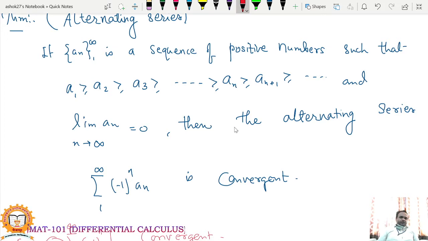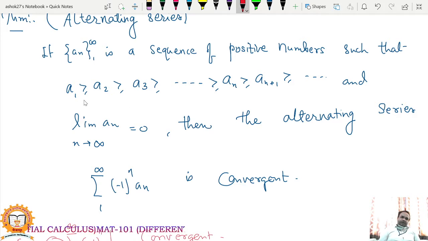Means alternate terms are positive, negative, positive, negative. Such type of series is called alternating series. So if a_n, n varies from 1 to infinity, is a sequence of positive numbers such that a1 is greater than or equal to a2, a2 greater than or equal to a3, a3 greater than or equal to a4, likewise a_n greater than or equal to a_(n+1) and greater than or equal to a_(n+2), and so on.